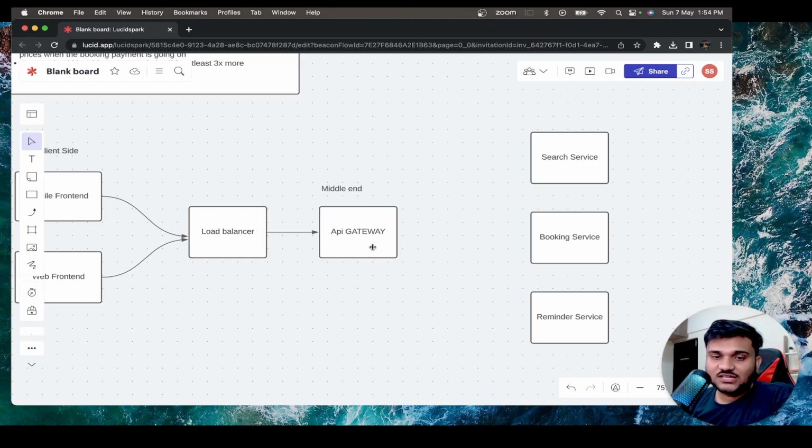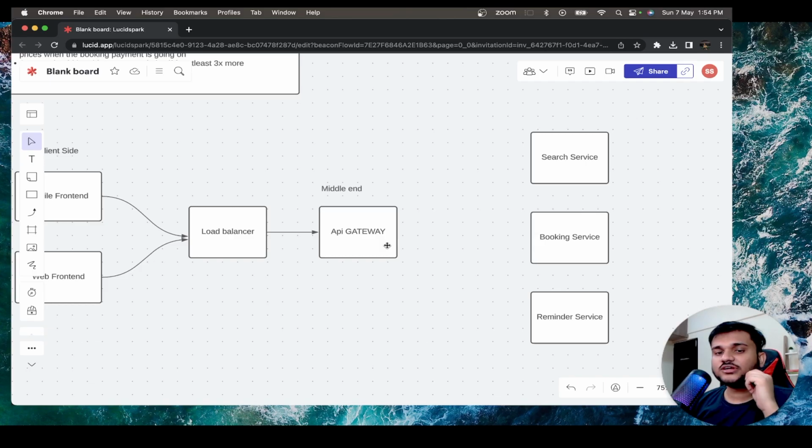Okay. Now that's why I said that our gateway is already doing a lot of tasks. You can do rate limitation here. You can do authentication here, right? You can set up your reverse proxy here, everything you can do. Apart from that, currently my API gateway is also doing data aggregation.